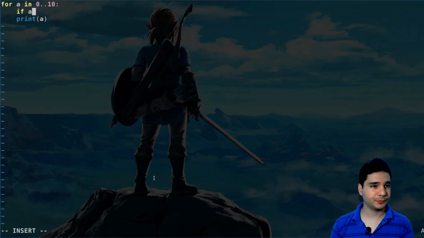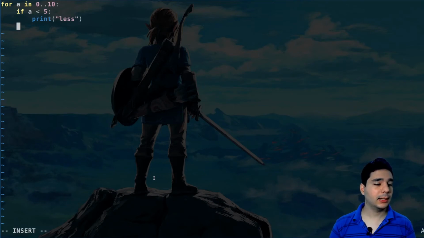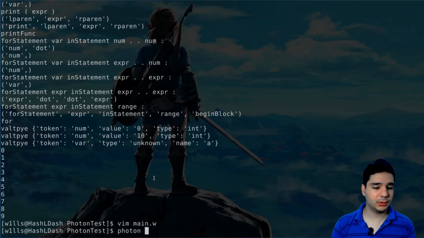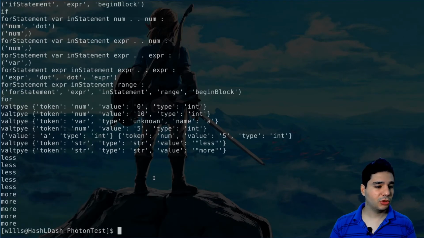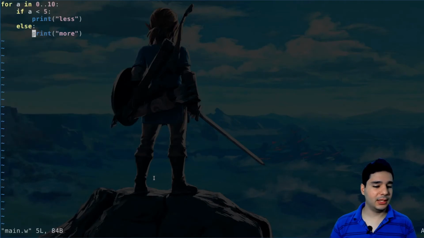So if a is less than 5, then we print less, and else we print more. Okay, let's try that, see what it makes. So ifs and elifs working.